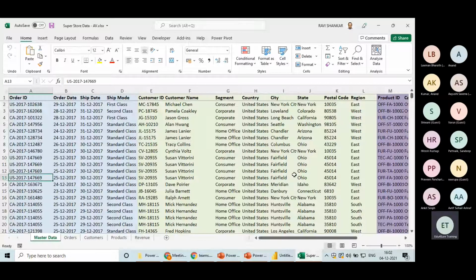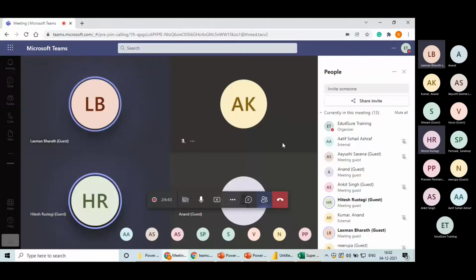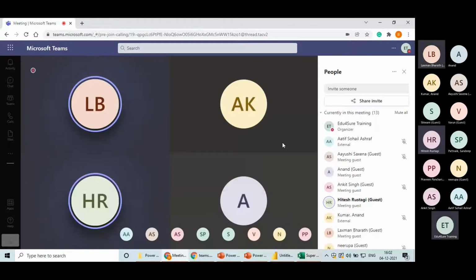Right? So what is Power Query? I have a question. Yes, go ahead. I just wanted to understand whether the usage of Power Query in Excel and Power BI is the same or different somehow. It's the same. So basically, what is Power Query? Give me some time, I will answer all your questions. Okay, so what is Power Query, guys?